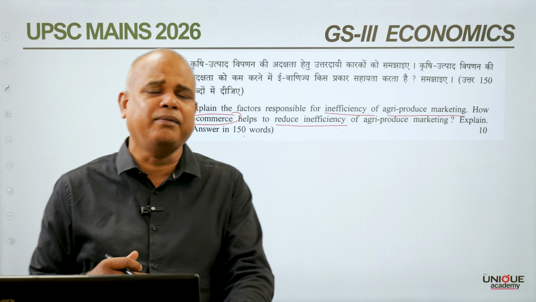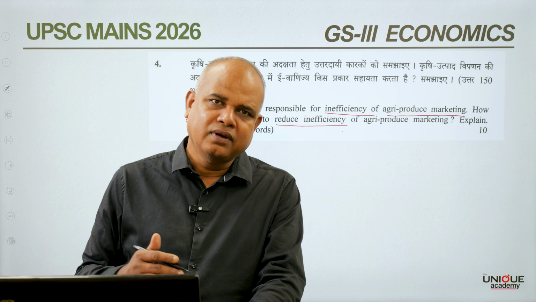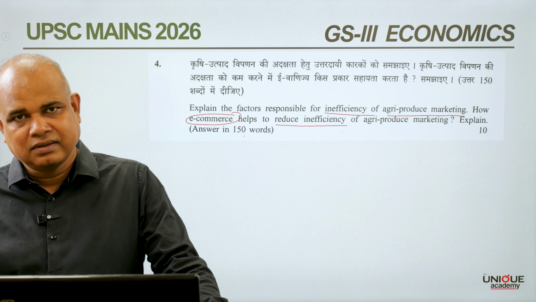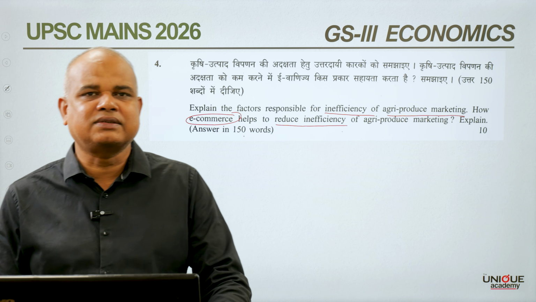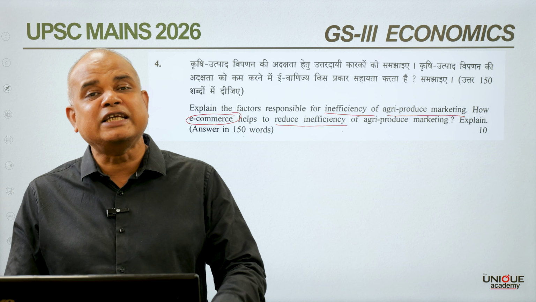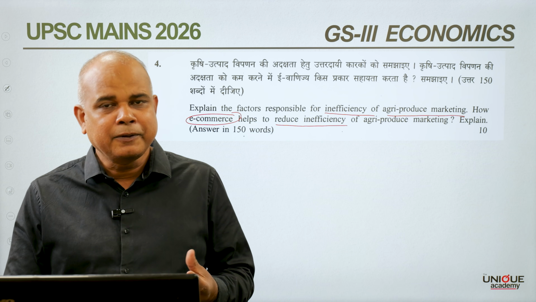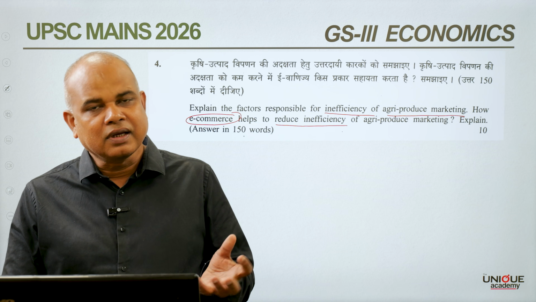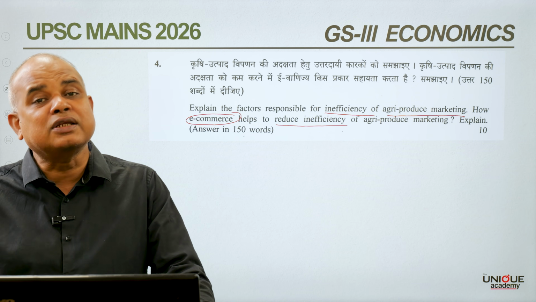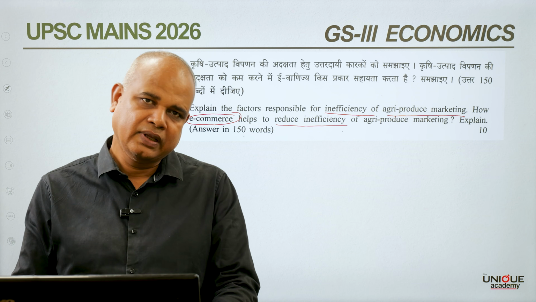And most of the time, in existing agri-mandis, the farmers do not know what is the price prevailing, or if government has announced a certain minimum support price, he is not aware of it also.